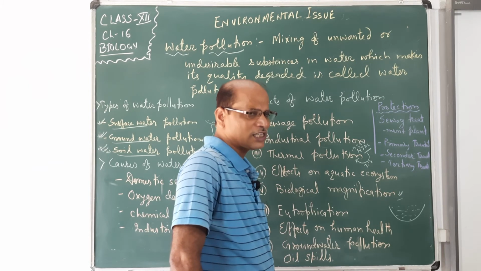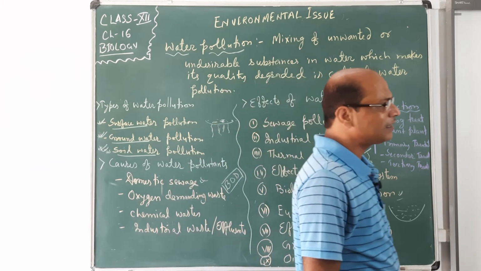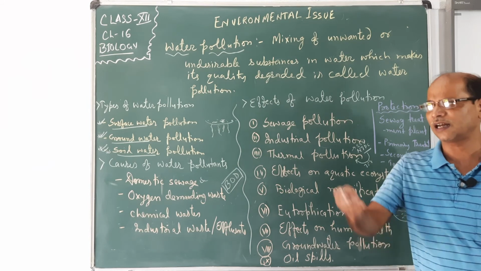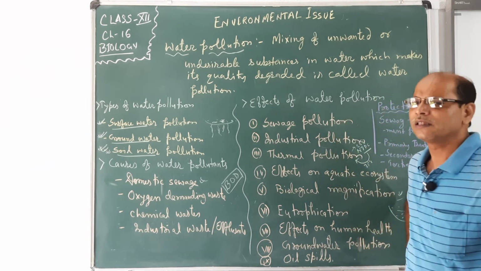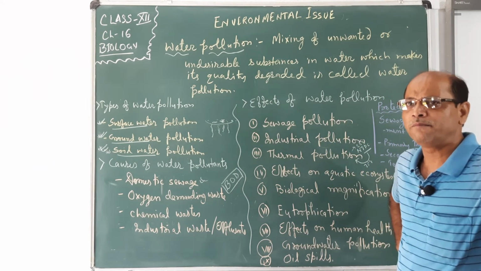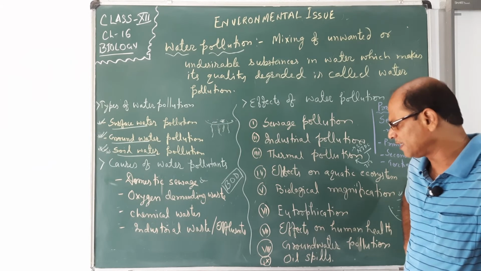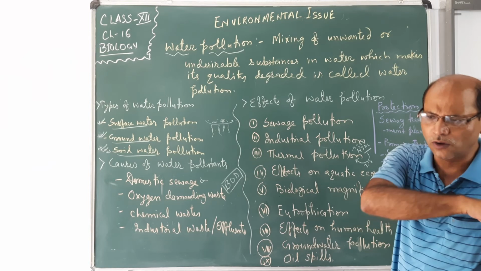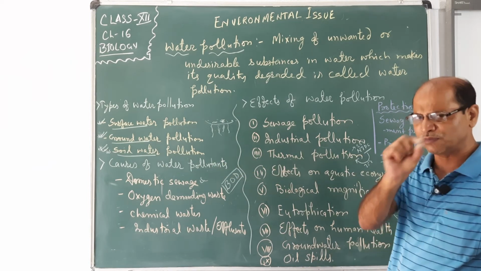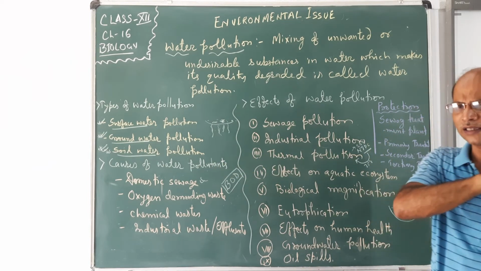Oil spills are common when oil tankers come in the sea. There is seepage or a leak of the oil in the water, and it makes a thin film of oil on the whole water surface.